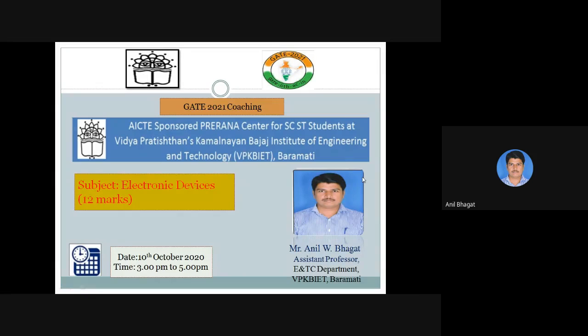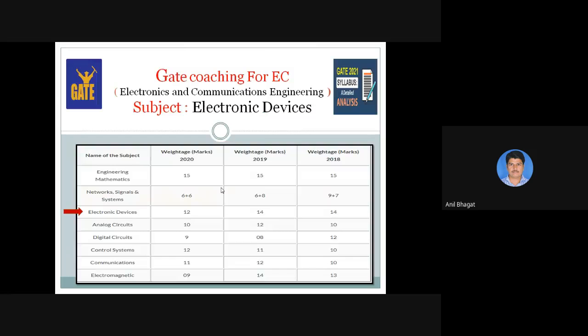So now you are already familiar, right? I am Anil Bhagat, working as an assistant professor in the ENTC department, and I have taught this subject four times previously. The weightage for this subject is very important, 12 marks, and you should aim to get all 12 marks out of 12 in the incoming exam, right? So you just try to understand it that way.